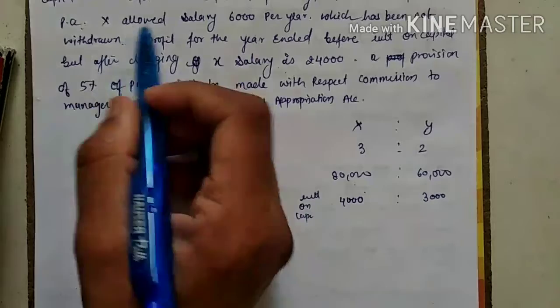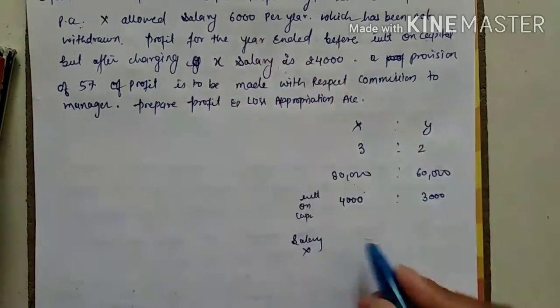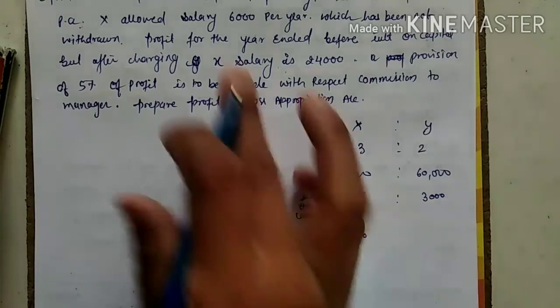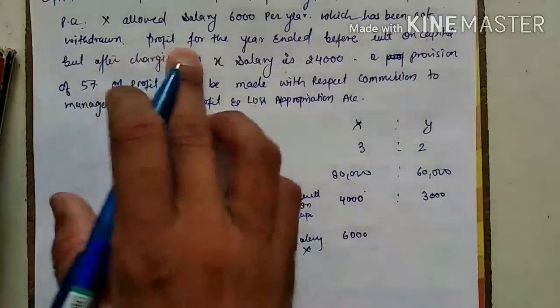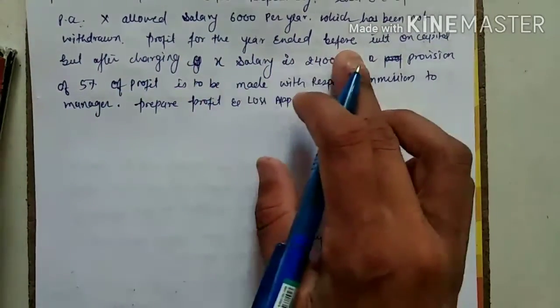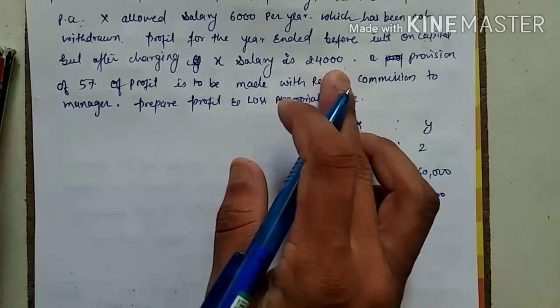Just do it. X is allowed a salary. Salary is received by whom? X. How much? 6,000 per year. It is returned per year, so I have to multiply 2 with 12. Which has not been withdrawn. Profit for the year ended before interest on capital, but after charging X's salary, is 24,000.